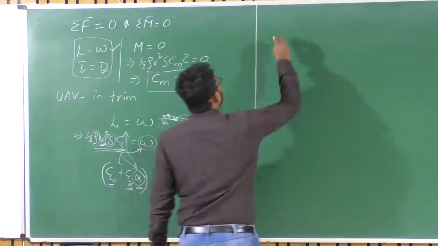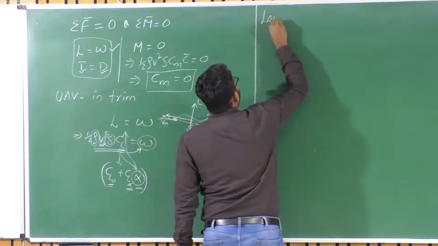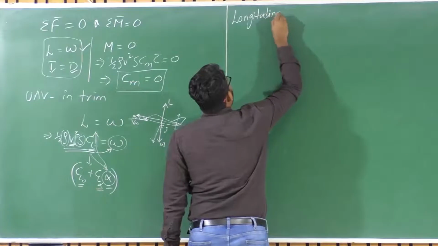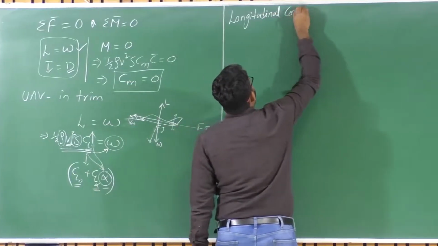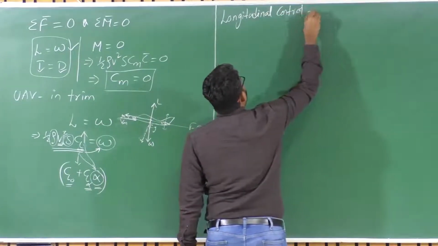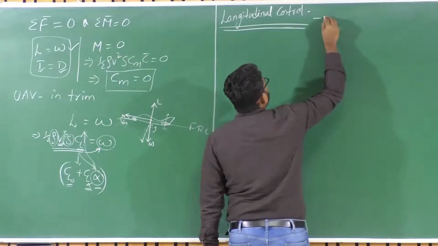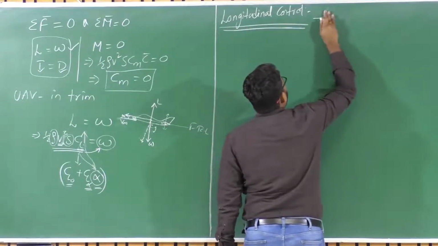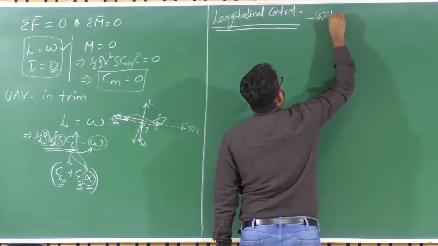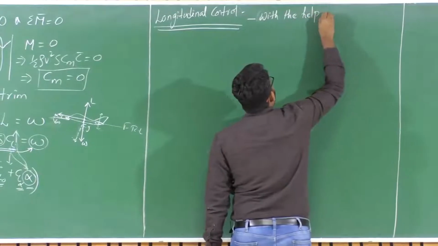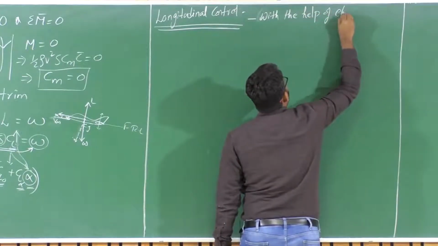So, what we are going to talk about is longitudinal control. Okay. So, how do we achieve longitudinal control? With the help of the elevator.